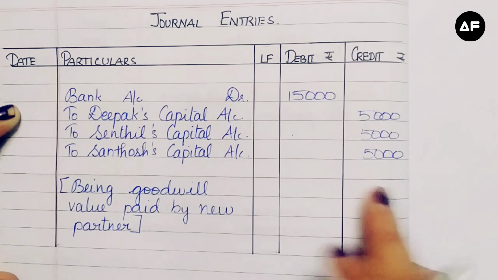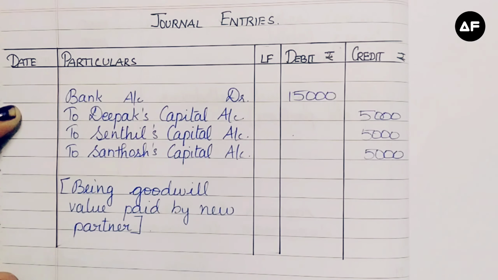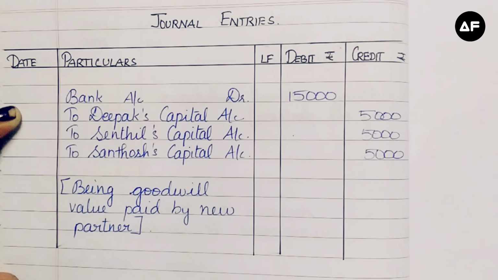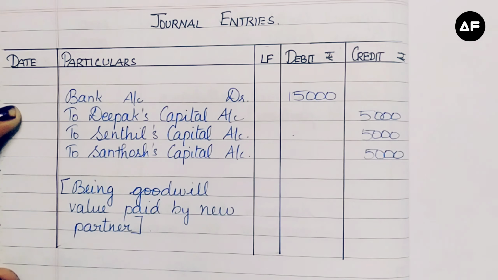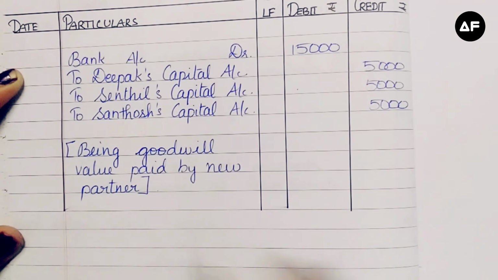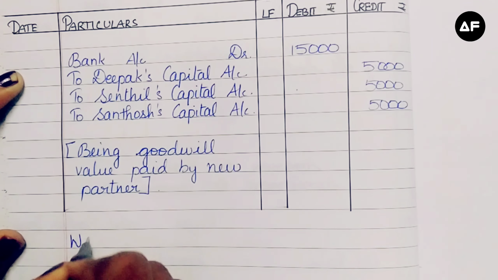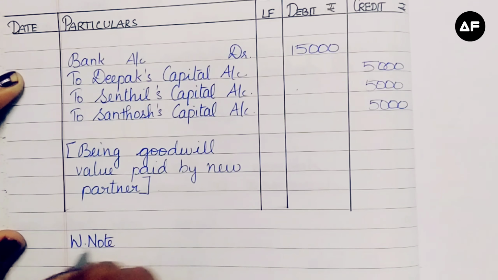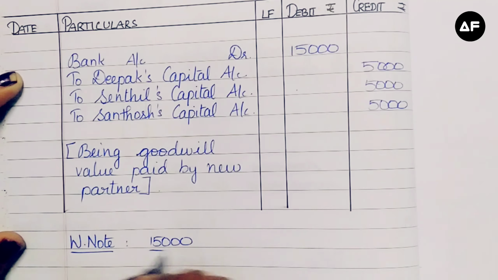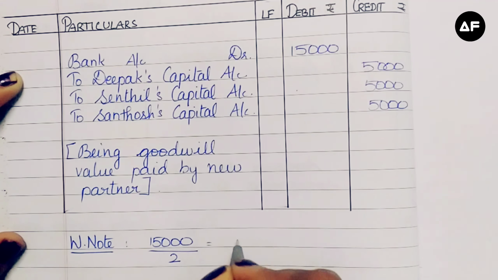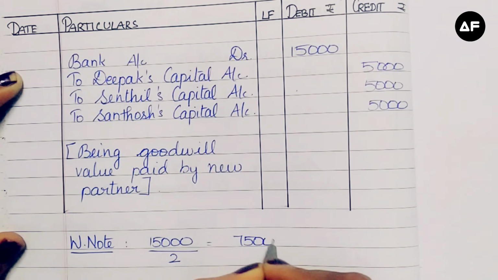So let's go into the second entry, that is Gerald withdraws half of the amount. What we are going to do is divide this 15,000 into half, which gives me 7,500. As a small working note, or you can take your rough paper and do this, 15,000 divided by 2 gives 7,500.